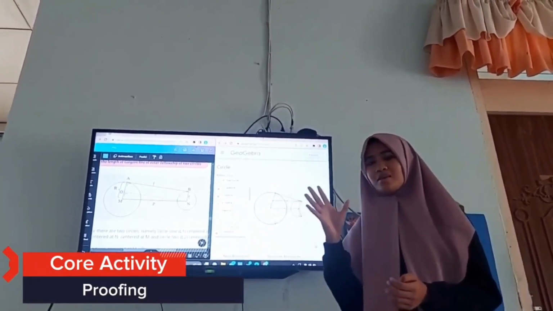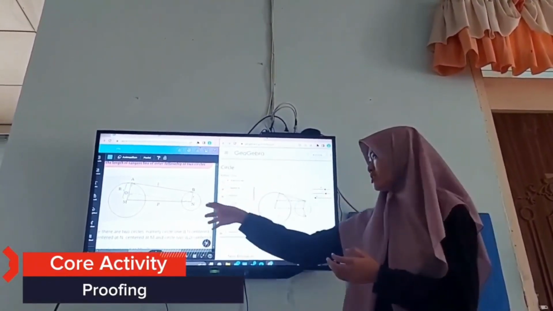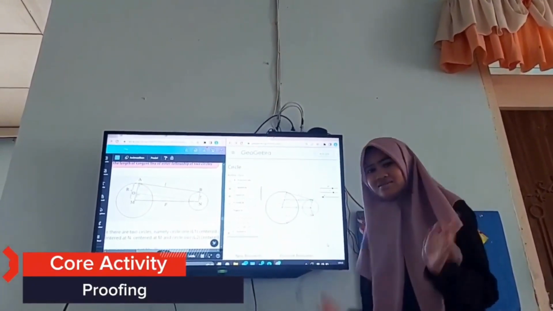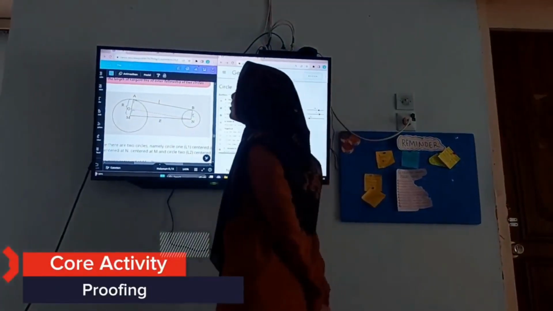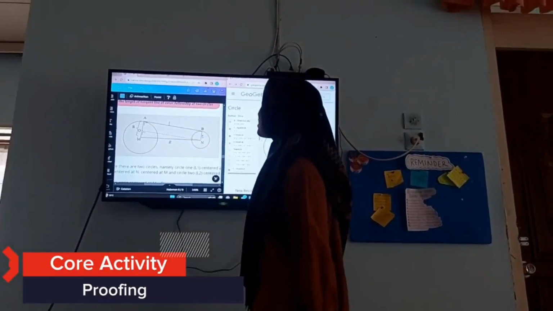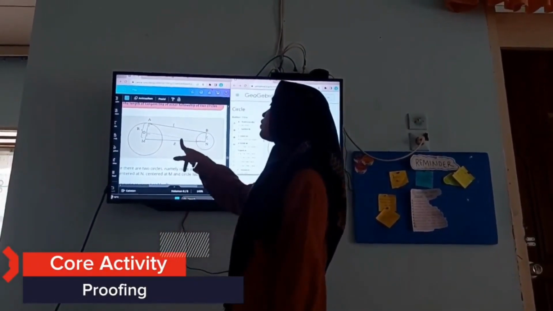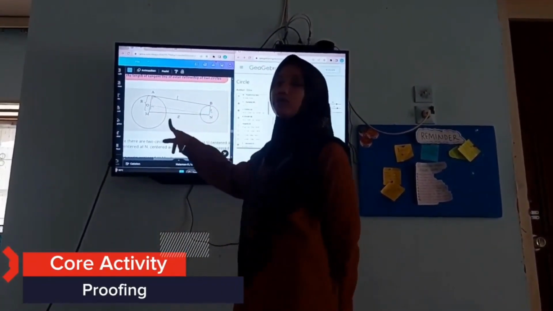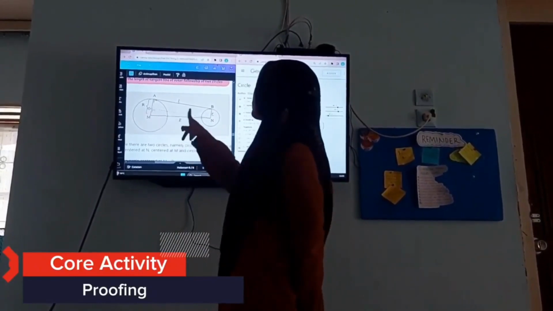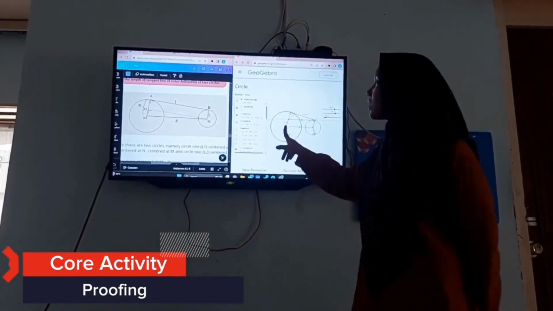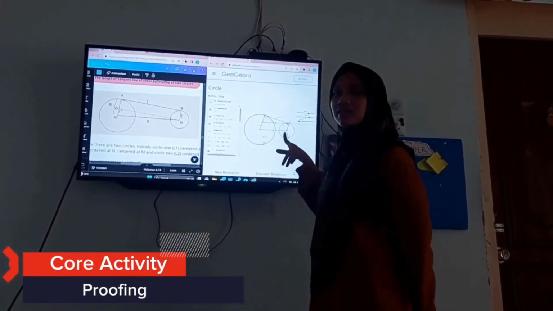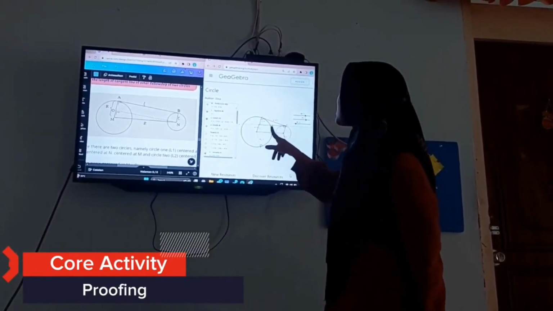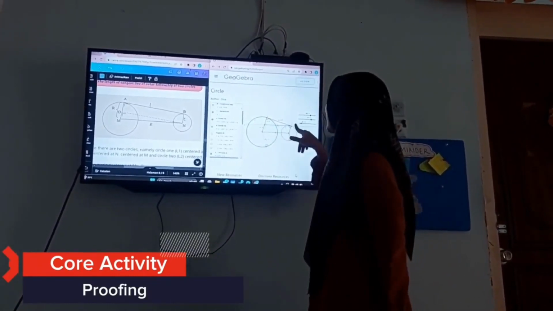So who's going to be the first to explain what is the difference between the two pictures here? Okay, Dina, come on. Yes, I will answer the question. We can see in the student worksheet, the line AB is translated to below, so that it can make the triangle O and F. Whereas in the diagram, we can see that the AB is translated upward, so that we can see the triangle H, B, and C.